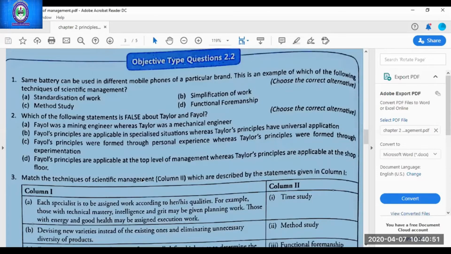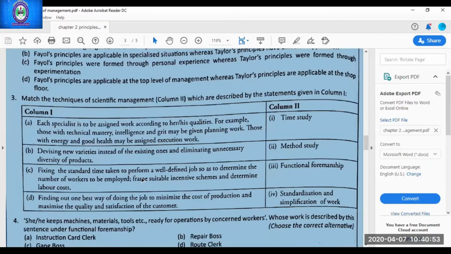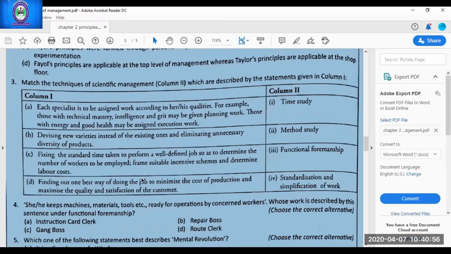Match the techniques of scientific management in column 2 with those described by the statements given in column 1. When you read column 1, also tell me its match. Each student is free to give an answer. Assign work according to qualities. For example, those with technical mastery, intelligence, and grit may be given planning work. Those with energy and good health may be assigned execution work. Tell me the answer for the first one. Functional foremanship. Yes, very good.